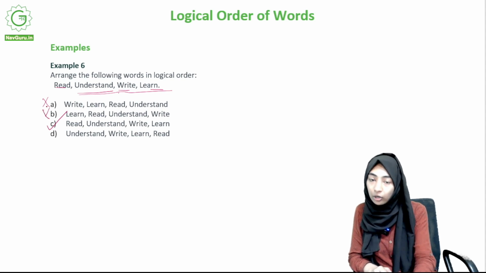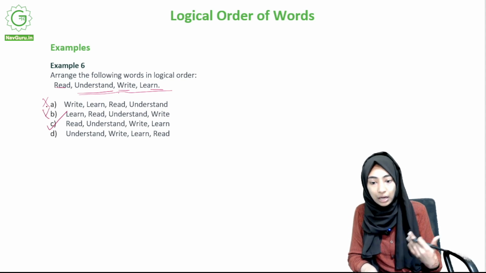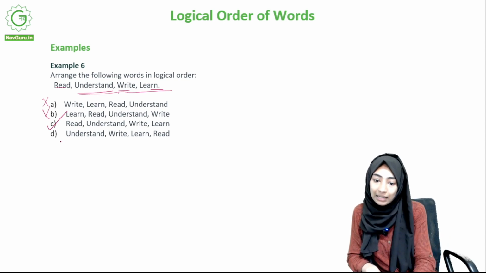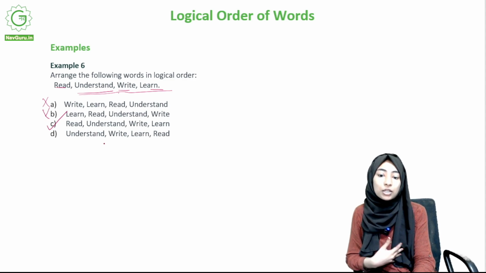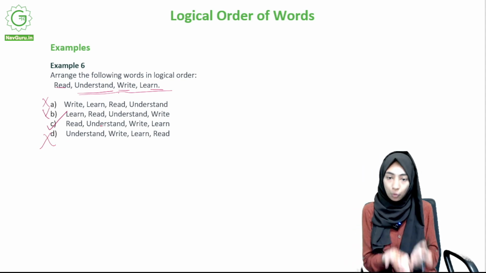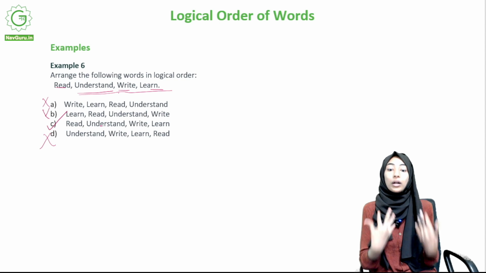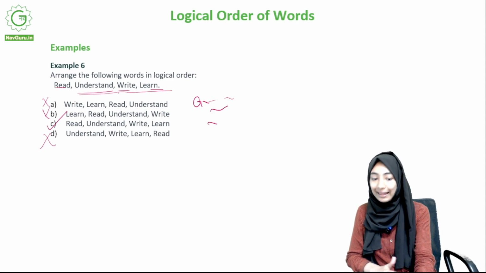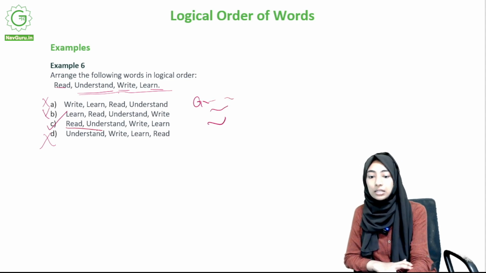Again, no. Learn cannot come before understand. You need to understand what you're learning in order to learn it properly. Understand, write, learn, read. This could be, but the problem here is you're saying you understand it. In order to understand, you need to read it, right? So no. So the C is the answer. So basically you open a book, you read it, and then you understand what it is, and then you write it down, in order to help with your understanding, and then you learn it. So C is the right answer.